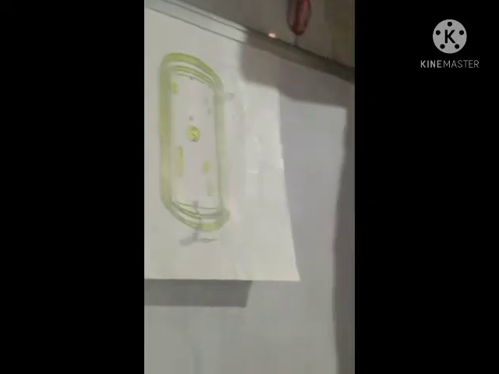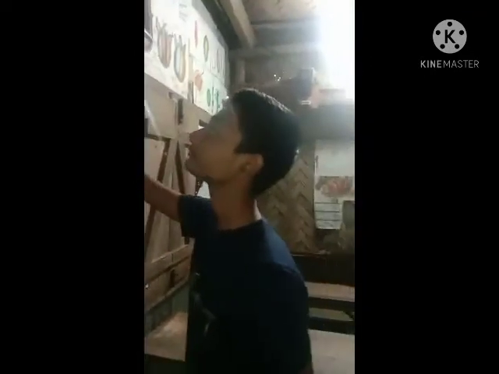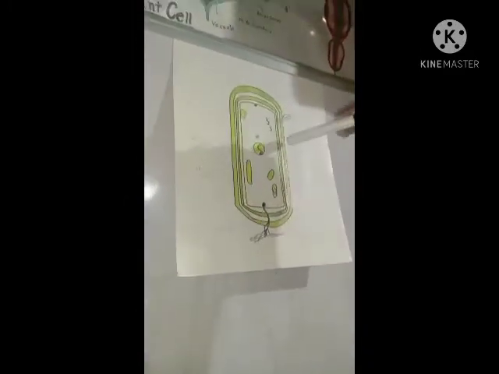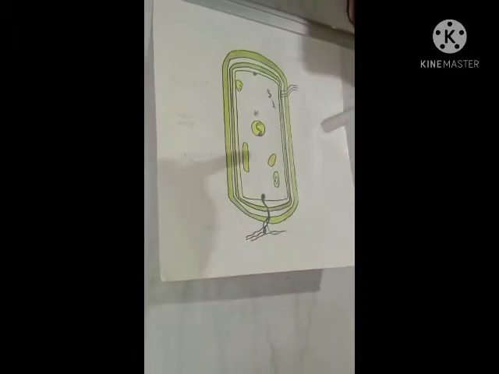Today we'll discuss about the prokaryotic cell found in blue-green algae. In the prokaryotic cell, there are three layers. The outer common layer is made up of polysaccharide. It is thin and non-living. It is called the capsule.